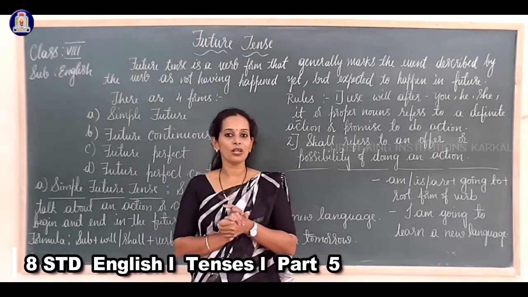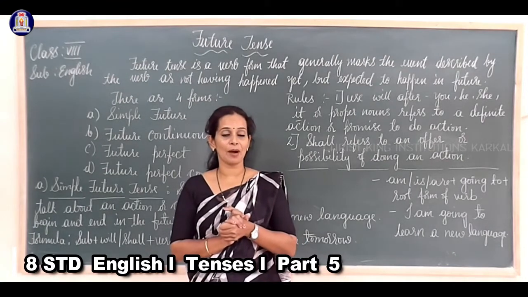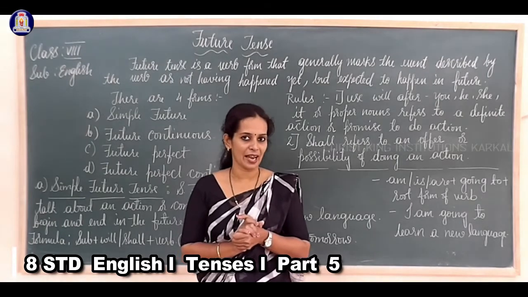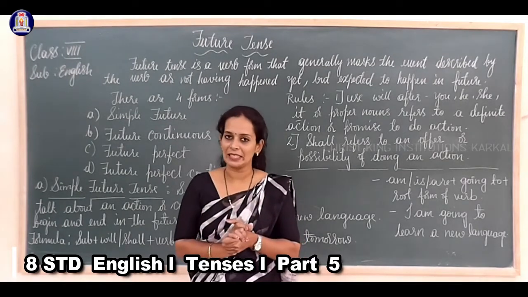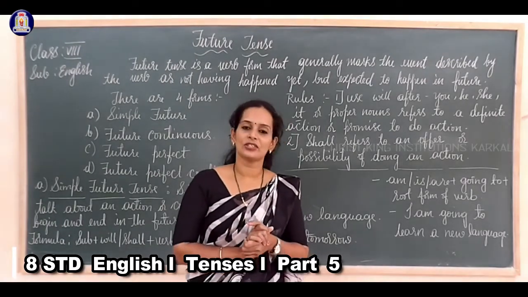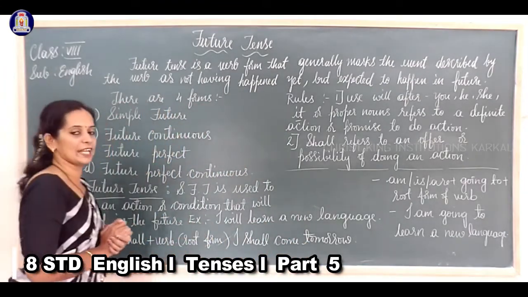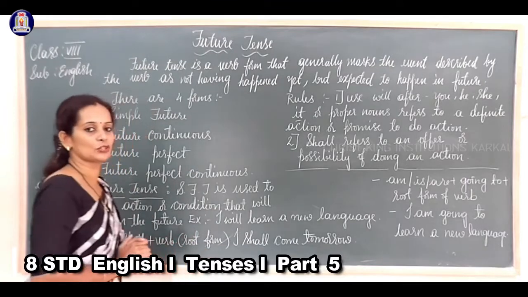As we all know, future tense tells us about the action which is going to take place in future, and that action will complete in future itself, right? So let us see the definition of future tense. So what do you mean by future tense?